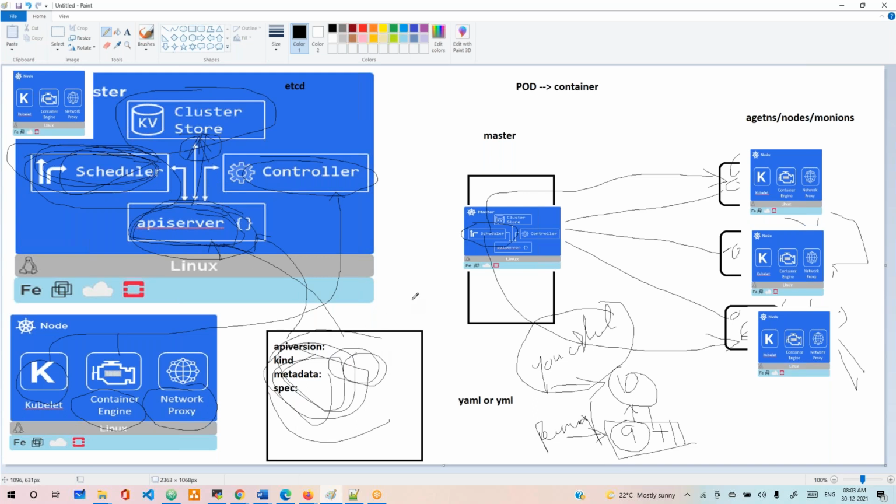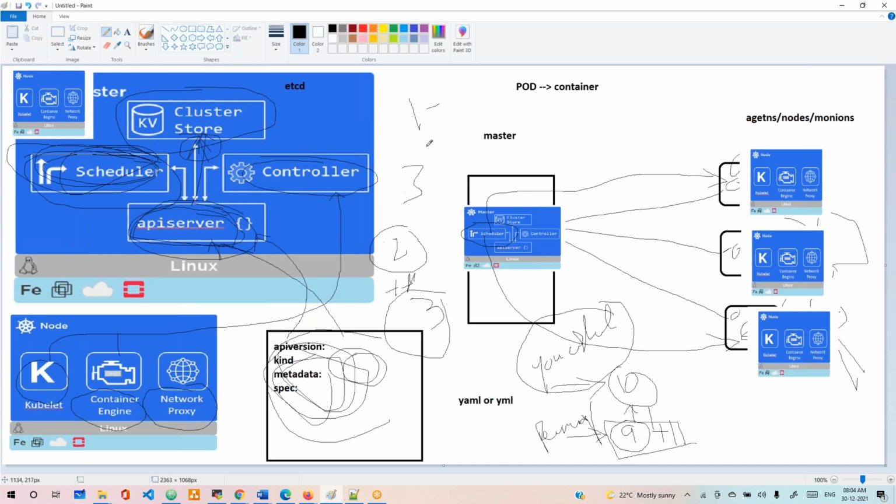What does desired state mean? I want 3 containers to run. If 2 containers are running, you asked for 3, and the current state is 2, then it will create 1 more for us. If 3 are not running, 3 will be created. If 3 are running, it won't create anything. If 1 is running, it will create 2, like that. It creates as many as are missing. It won't be like there is 1 container running and it creates 3 more. It will check how many fewer there are.